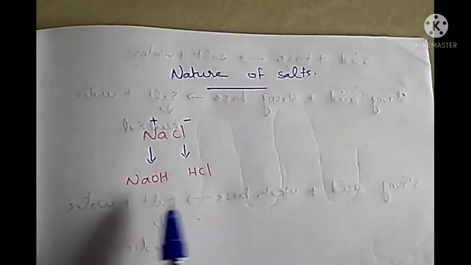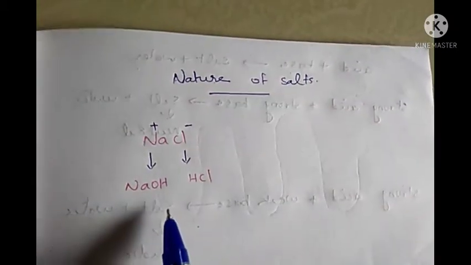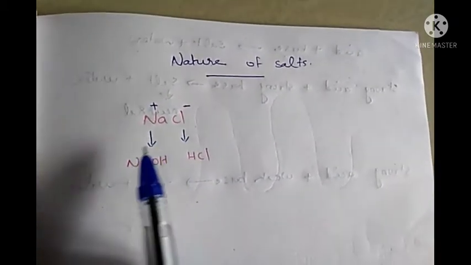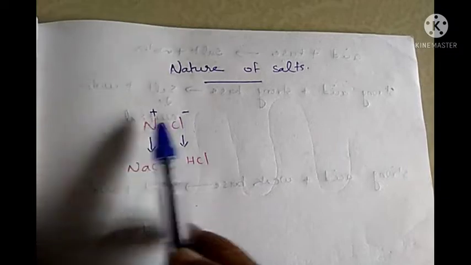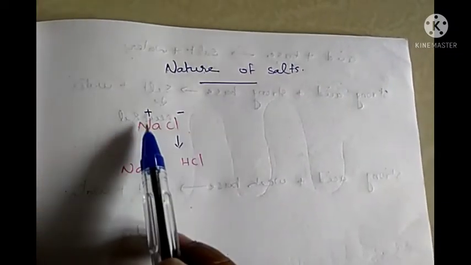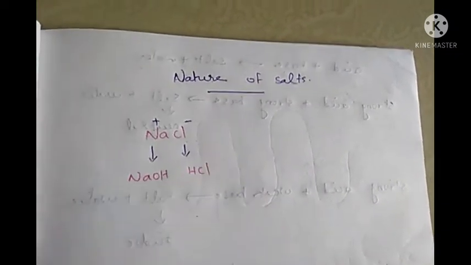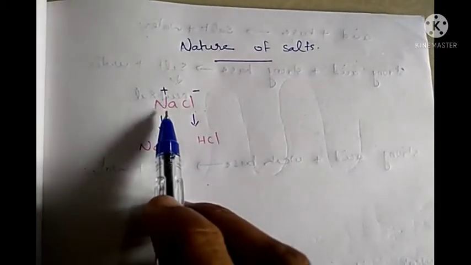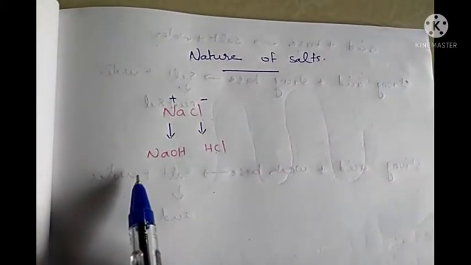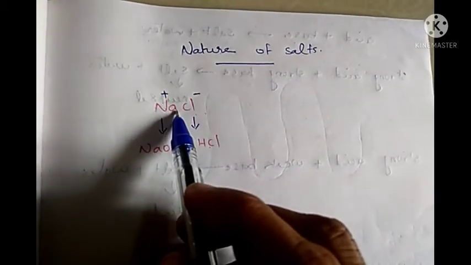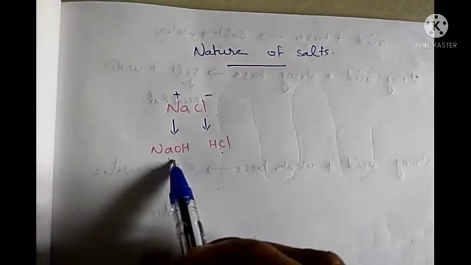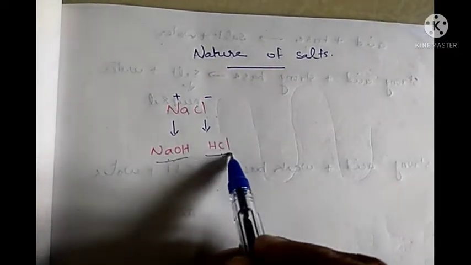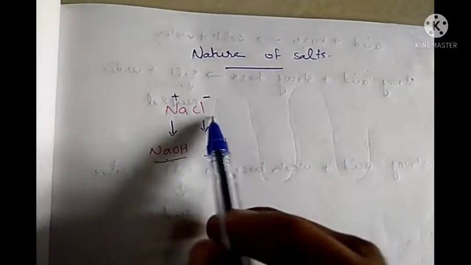Now we can study how we can determine the nature of the different salts. First one, sodium chloride, NaCl. We know that all salts contain two parts, a positive part and a negative part. In NaCl, Na+ is the positive part and Cl- is the negative part. The positive part it is getting from a base and the negative part it is getting from an acid. So NaCl is formed from the base NaOH and acid HCl. So these are the base and acid from which NaCl is formed.